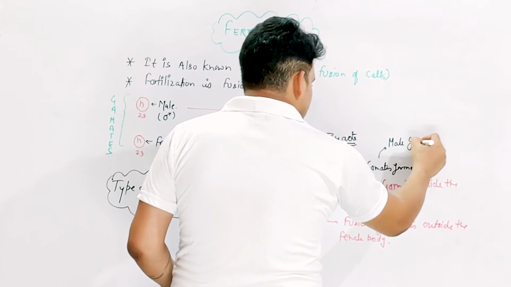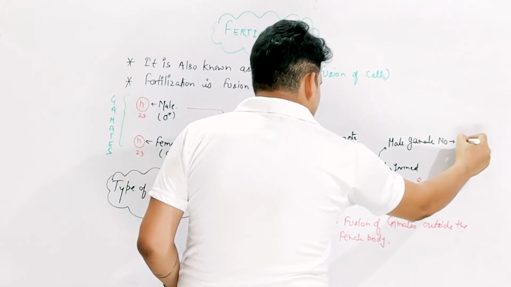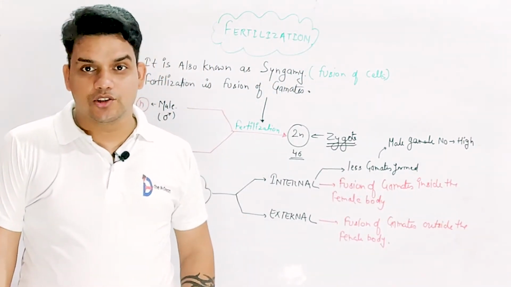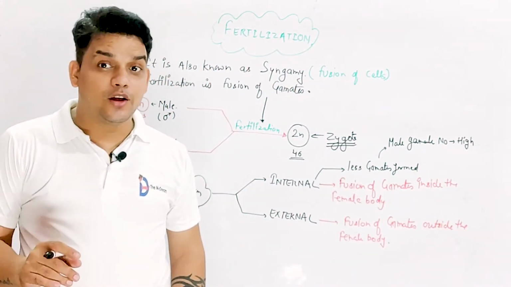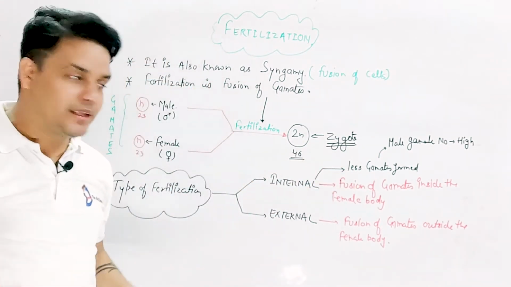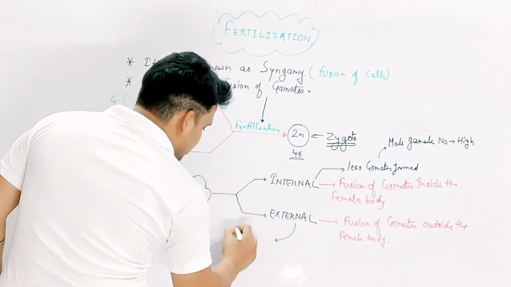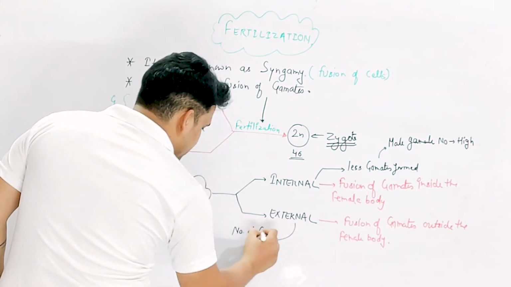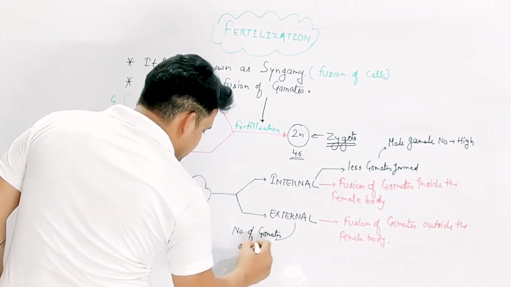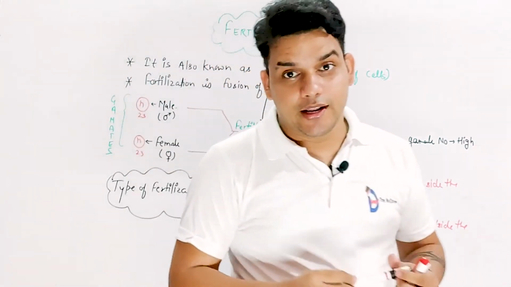But in external fertilization, the number of gametes is higher as compared to internal fertilization. So in external fertilization, the number of gametes is more. These are the two types of fertilization.